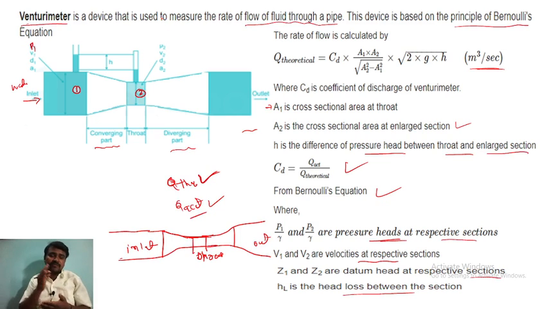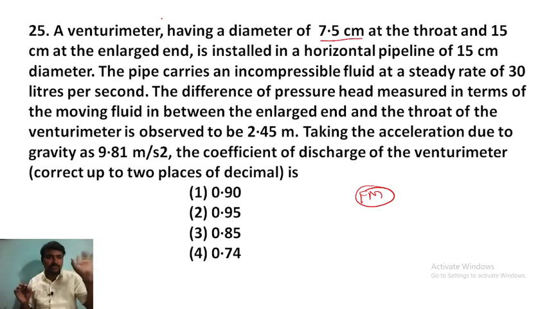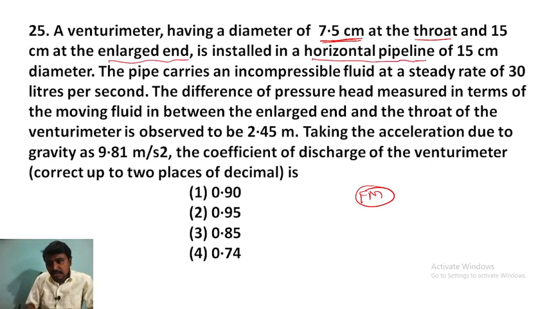You understood this much, right? Venturimeter and Bernoulli's theorem. Now let's read the question. A venturimeter having a diameter of 7.5 centimeter at the throat and 15 centimeter at the enlarged end, enlarged meaning outlet, is installed in a horizontal pipeline of 15 centimeter diameter. Then the pipe carries an incompressible fluid at a steady rate of 30 liters per second.